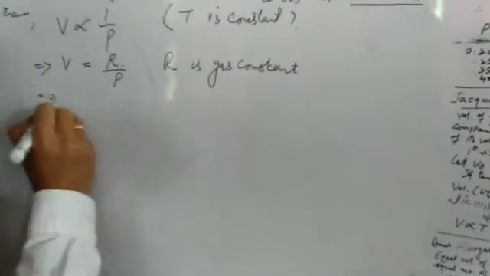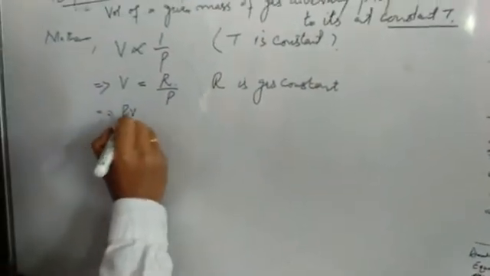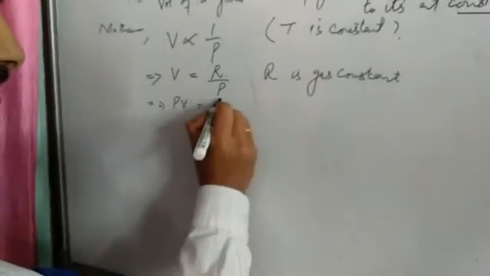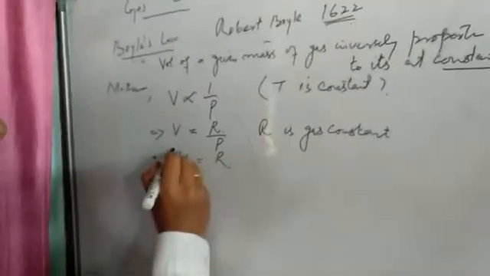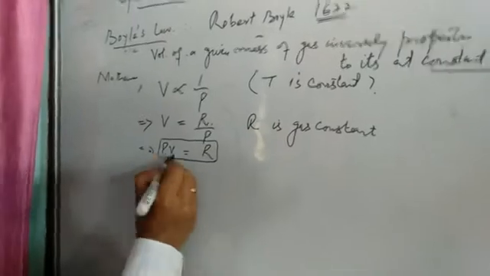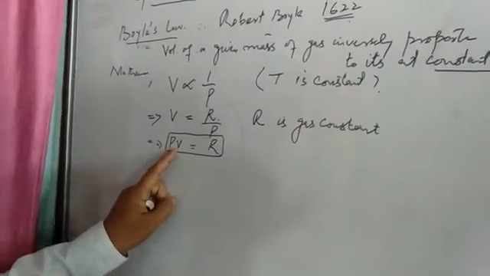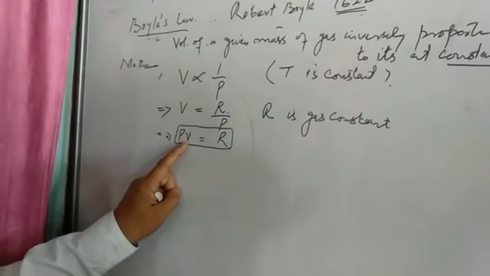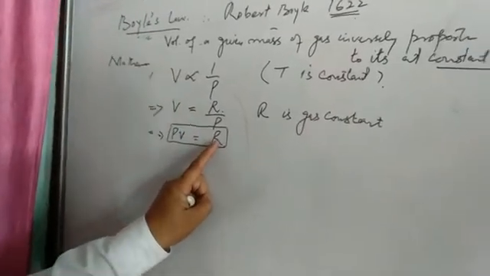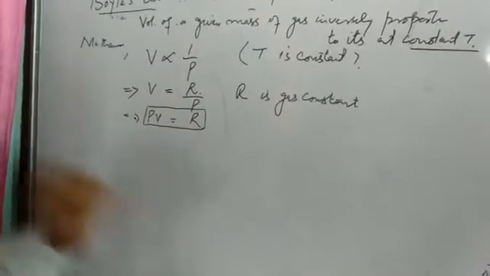If we cross multiply it, we will get the product PV is equal to R. So this is another statement of Boyle's law, that the product of pressure and volume of a given mass of a gas is always constant at constant temperature.